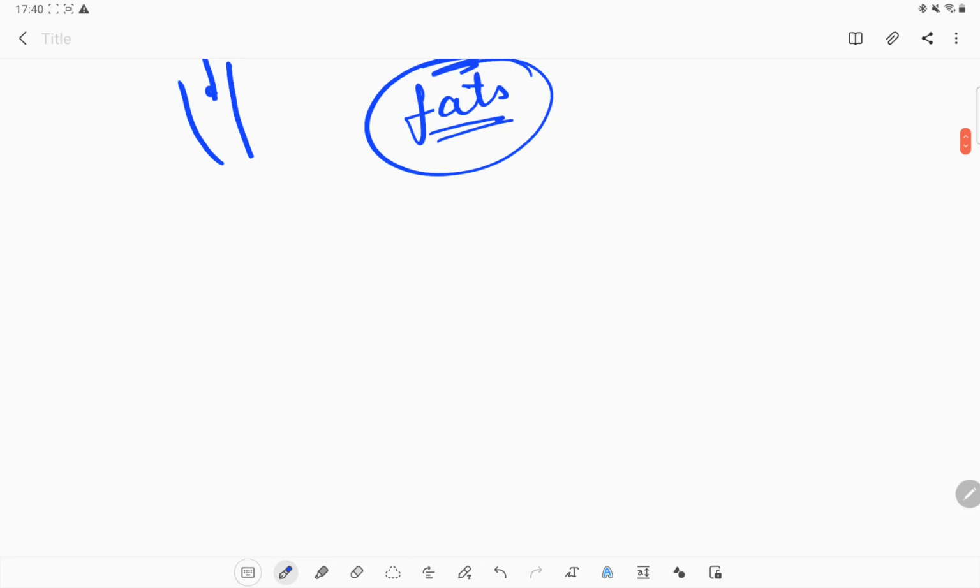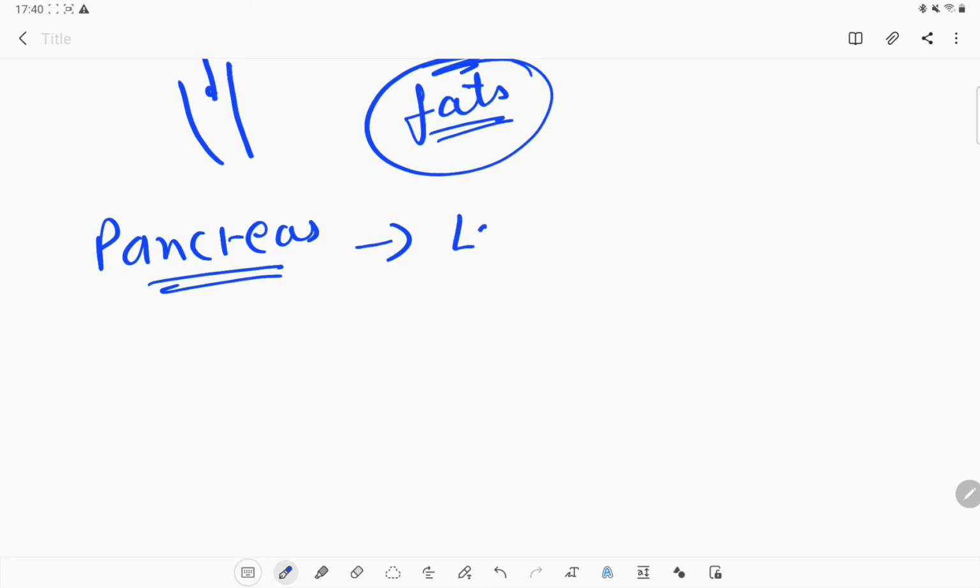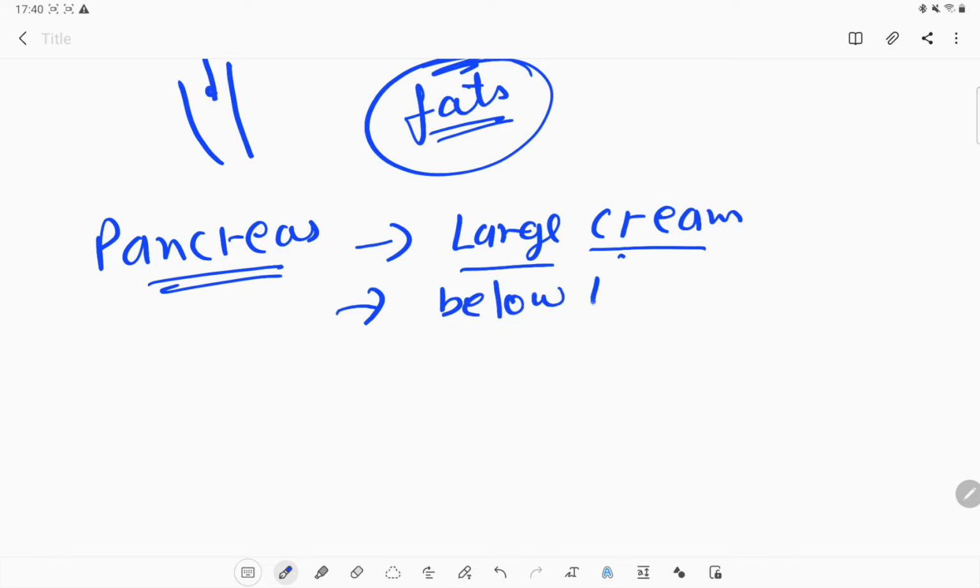What else? Also there is some other juice which is secreted by the pancreas. So what is the pancreas? It is a large cream colored organ. Okay, the color of the organ is cream. Where is it situated? Just below the stomach. It is not a small structure, it has a large structure. Make this also a note.